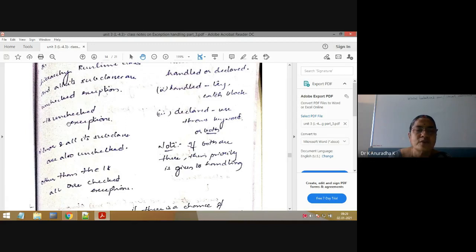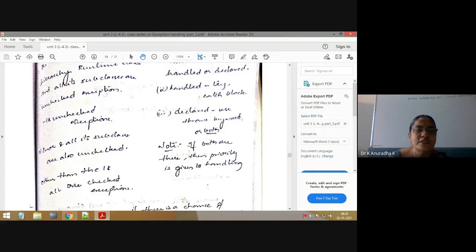So all those programs come under unchecked exceptions, because the rule is that unchecked exceptions need not be handled or declared. Okay, no need to write try catch blocks or use the throws keyword for unchecked exceptions. There is no compiler error if you don't write try catch blocks or the throws keyword.